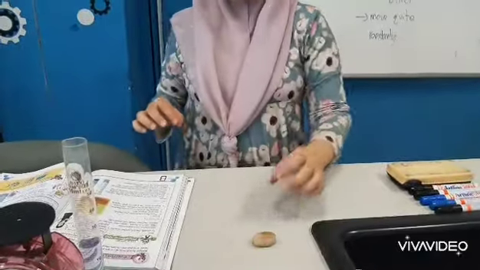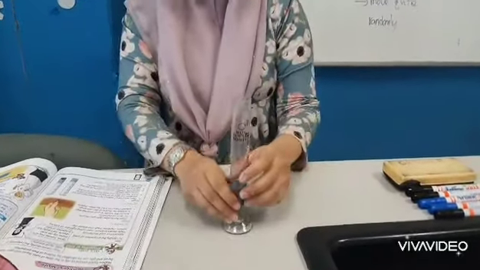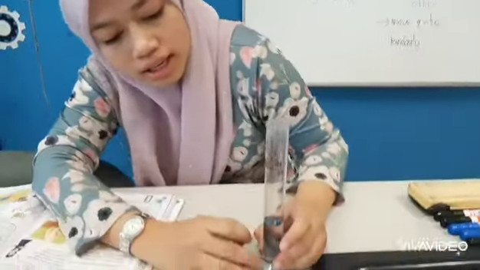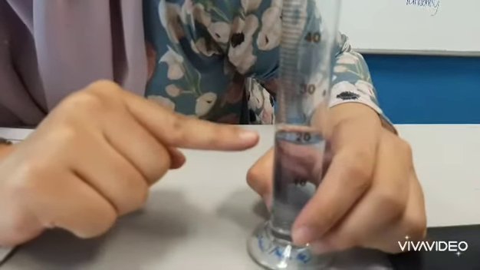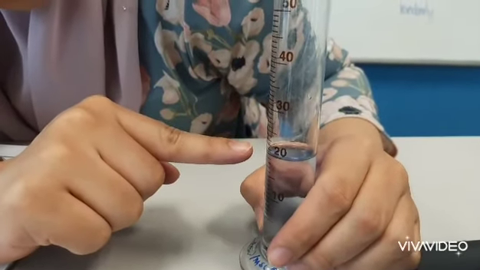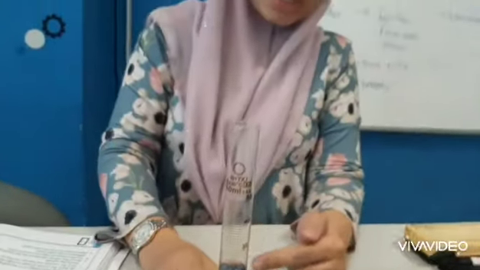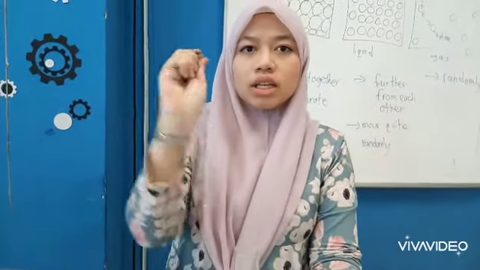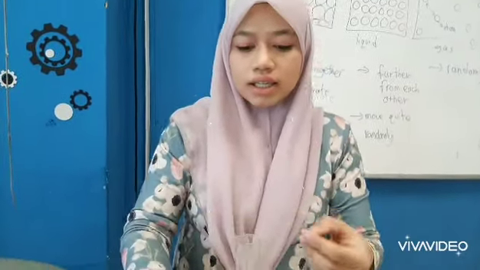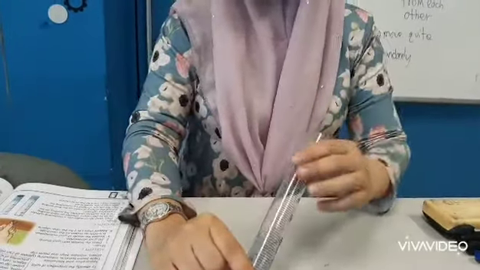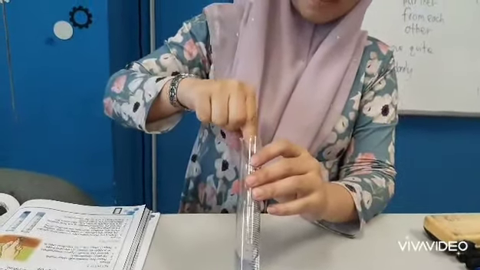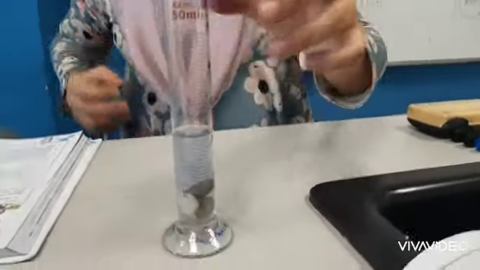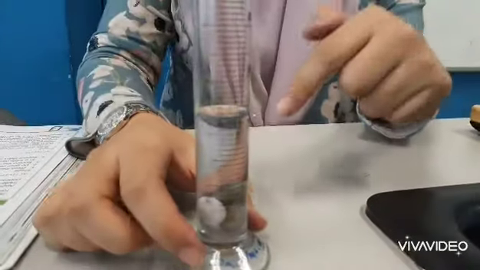Now we move to the second experiment to prove that solid has volume. Look at the measurement of the liquid here. The volume of liquid is 20 ml. Now I put this stone inside the measuring cylinder.